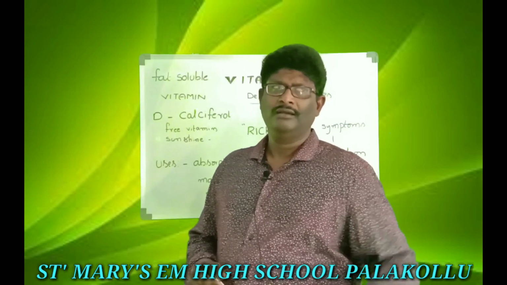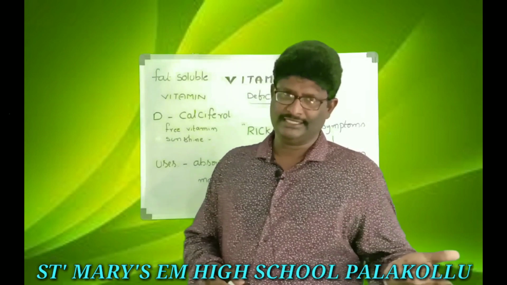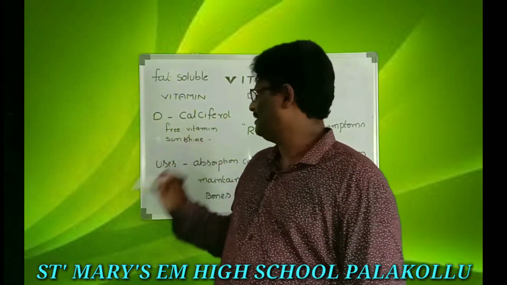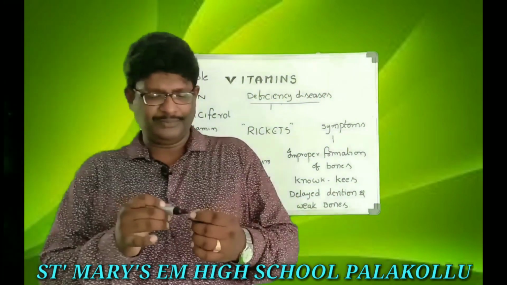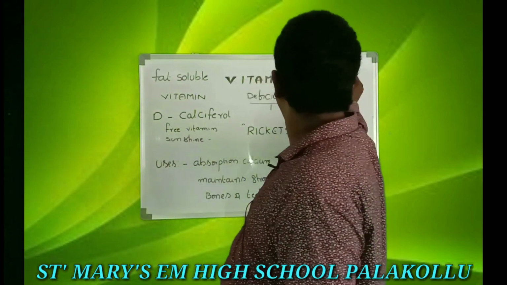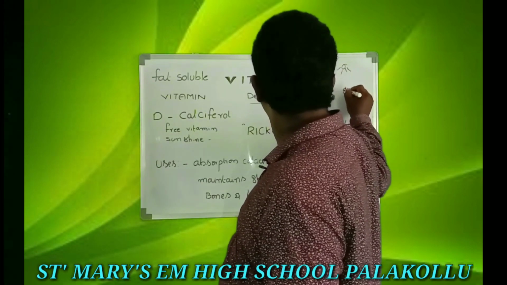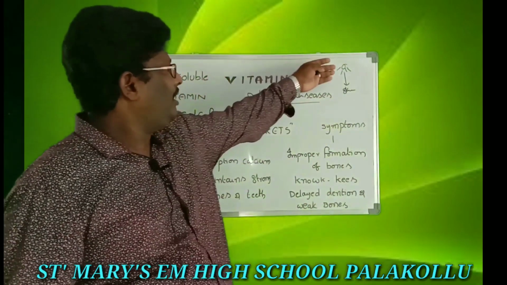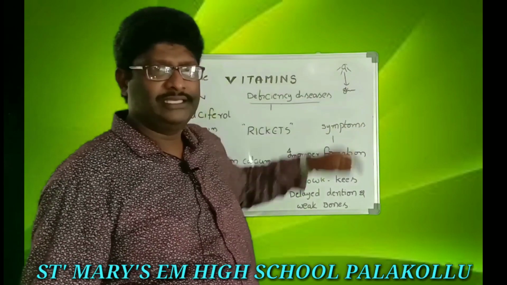Why? We get it very easily from the light. So, free vitamin, sunshine vitamin. Actually, why is it called a free vitamin? When the light rays fall on our skin, in the light rays there are UV rays.